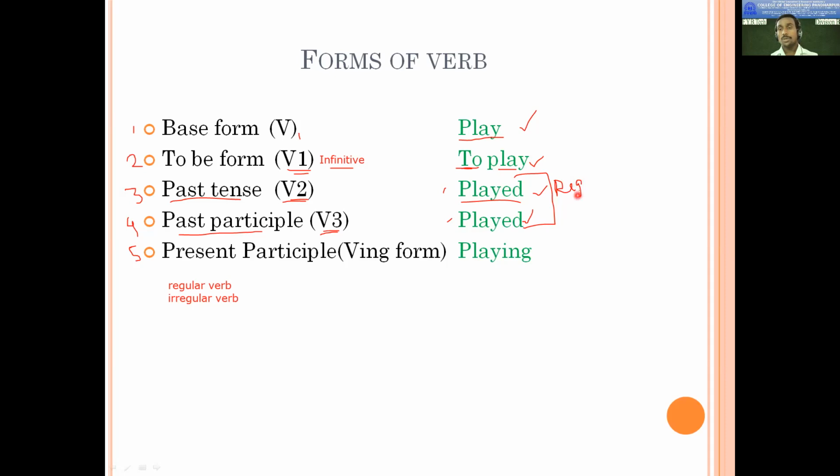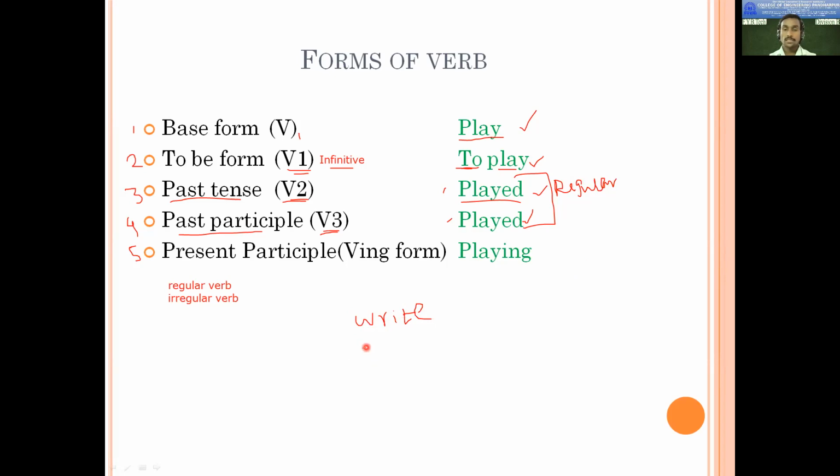Okay. If I give you another example now, for example, write. So what are the 3 forms of write? What is the past tense? Write, wrote, written.